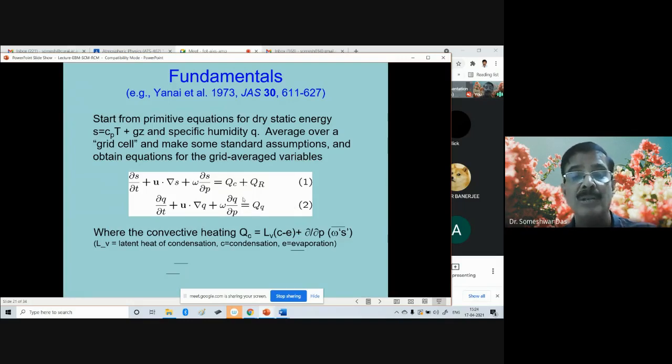I could tell you a lot of stories about these equations, about the apparent heat source and the apparent moisture sink, etc. Have you heard about those terminologies? Apparent heat source and moisture sink? Yes or no?